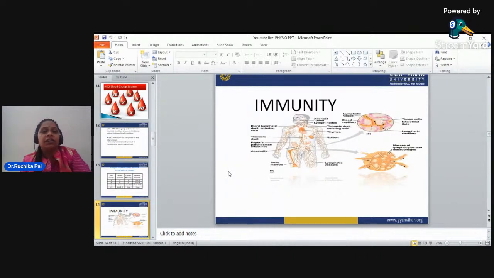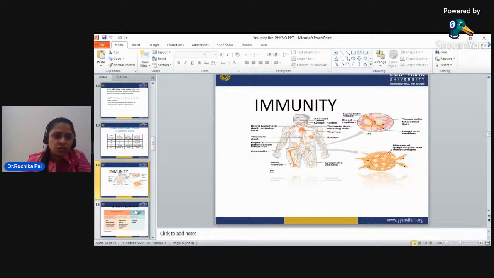If we relate this to the blood group system and blood transfusion, how does immunity work, and what is present in immunity? You can see in the diagram the right lymphatic duct and the thoracic duct, and all the other things included in immunity. We will discuss it later in the classes.